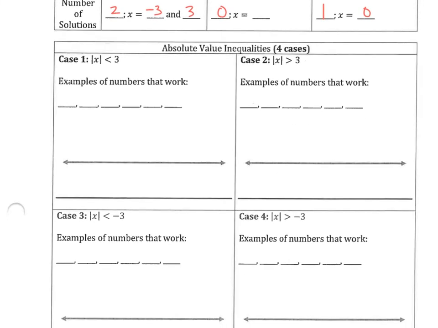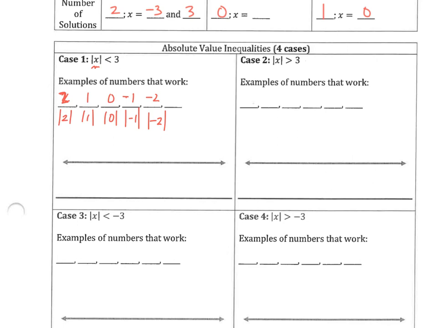If we look at example 1, we need to be able to take the absolute value of a number and have that value be less than 3. So the first number that comes to my mind is 2. The absolute value of 2 is 2, and 2 is less than 3. The absolute value of 1 is 1, less than 3. The absolute value of 0 is 0, less than 3. I could use -1. The absolute value of -1 is 1, less than 3. I could do -2, and the absolute value of -2 is less than 3.